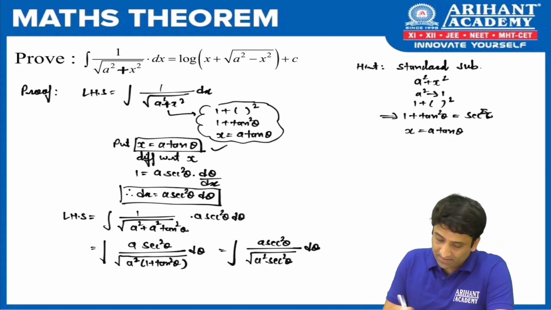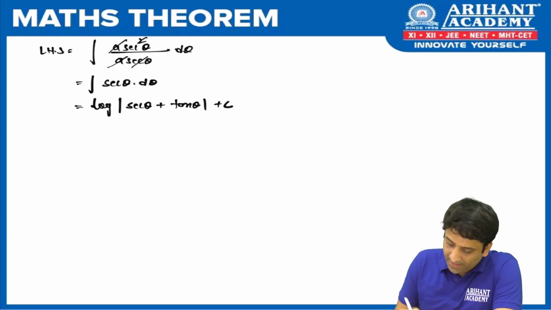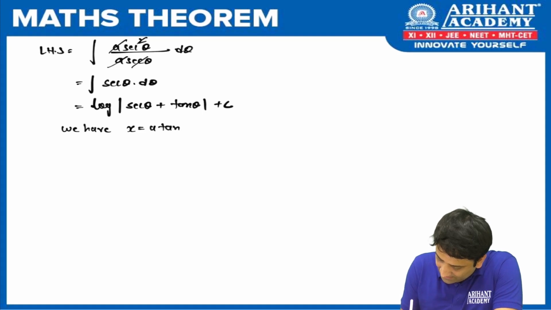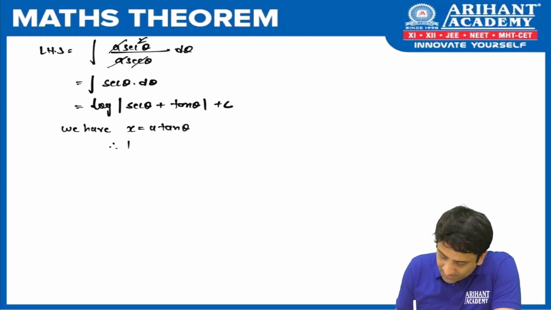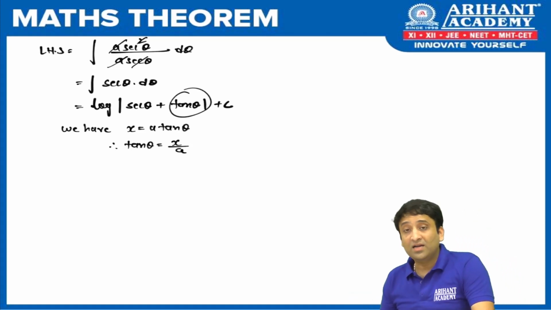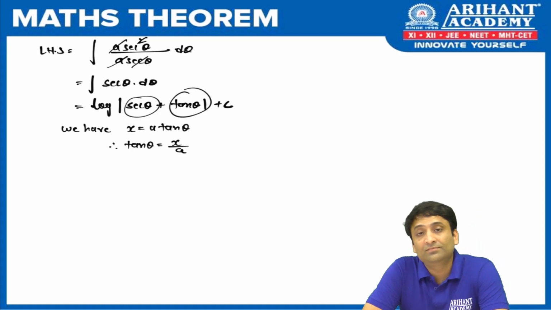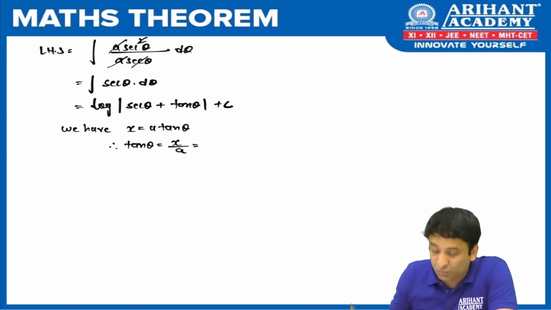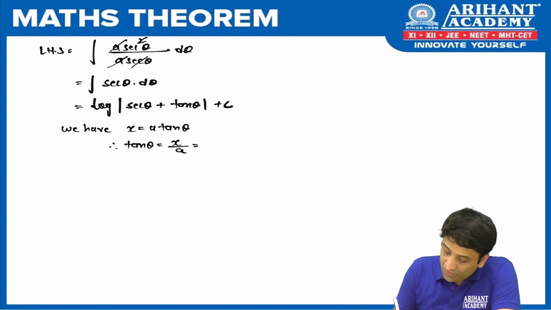Okay, so let's come back to the result and let us do the resubstitution. So what do we have? x is equal to a tan theta. Done. Let us adjust it. Come on. What is tan theta from this? x upon a. So tell me here, I can replace tan theta, but I also want sec theta. Now ये कहाँ से लाएंगे? तो as I already explained so many times, we are going to use what? Triangle method.